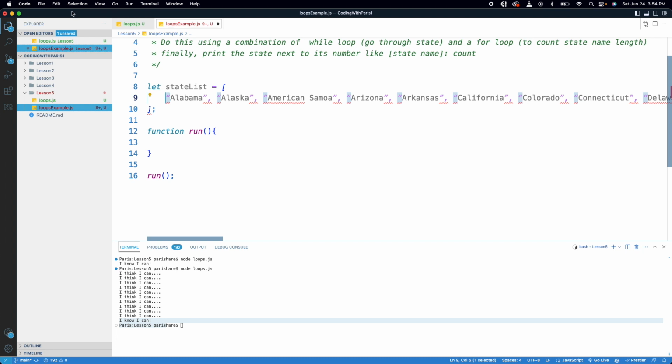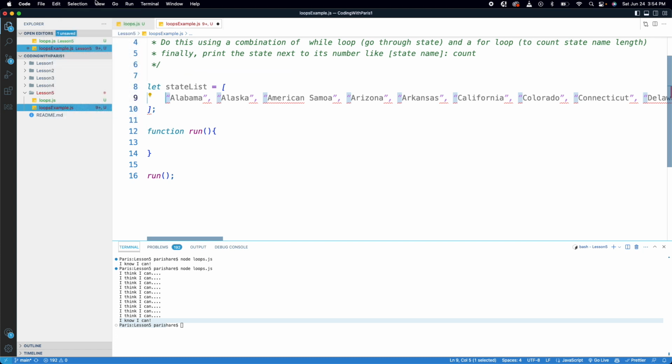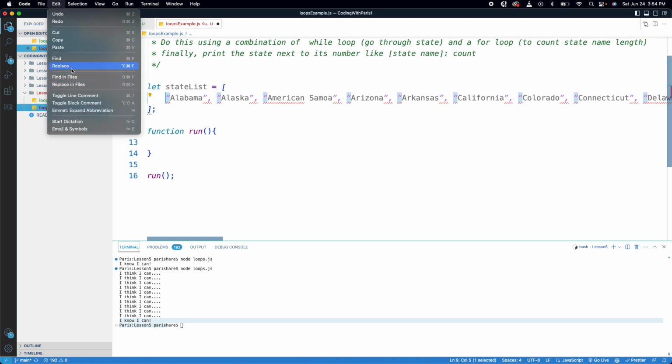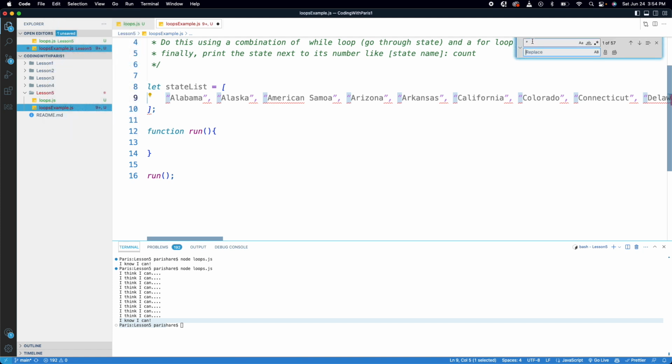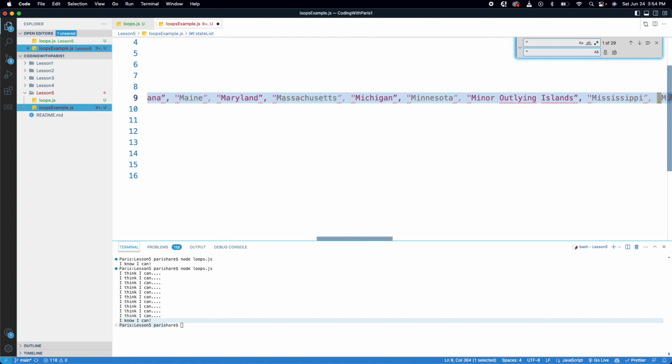So we'll go to edit and we'll go to replace. First of all, highlight the double quotes, go to edit and then go to replace, and you'll see that this special quote is here. And what we want to do is replace any quote that looks like that with just a straight up and down quote here. I hope you can see that. And what we'll do is we'll press, and there's probably a replace all button here, but I'm just gonna hold it until it says no more results for that.